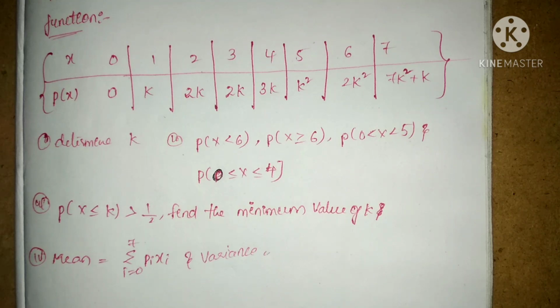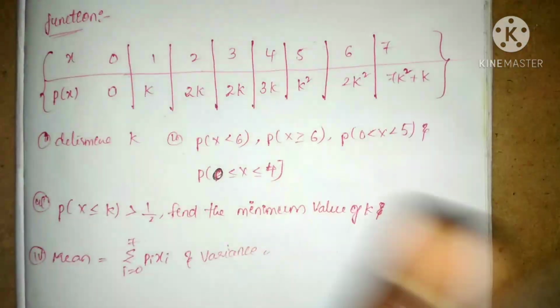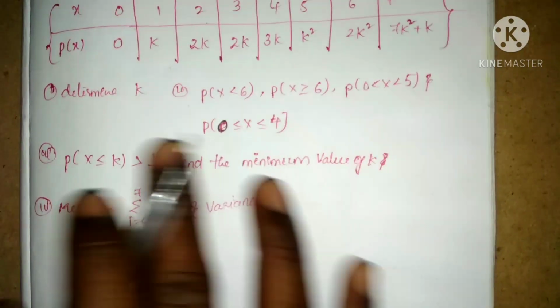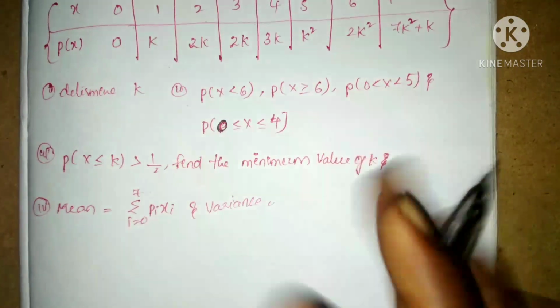And our third one is that probability of x less than or equal to k is greater than 1 by 2, that is 0.5. Find the minimum value of k, and the mean, the sum from i equal to 0 to 7 of pixi, and the variance also we have to find out for this table. Here we are having the first one. To find out all these we have to know what is the k value in the given distribution.